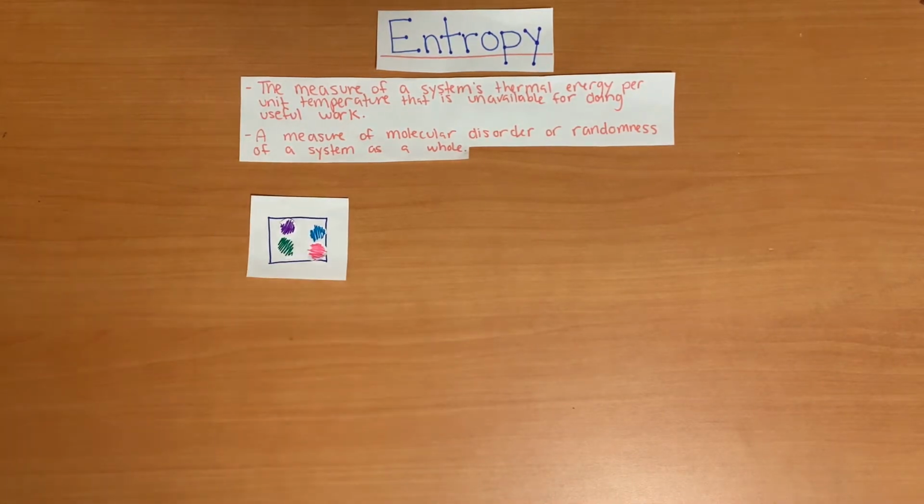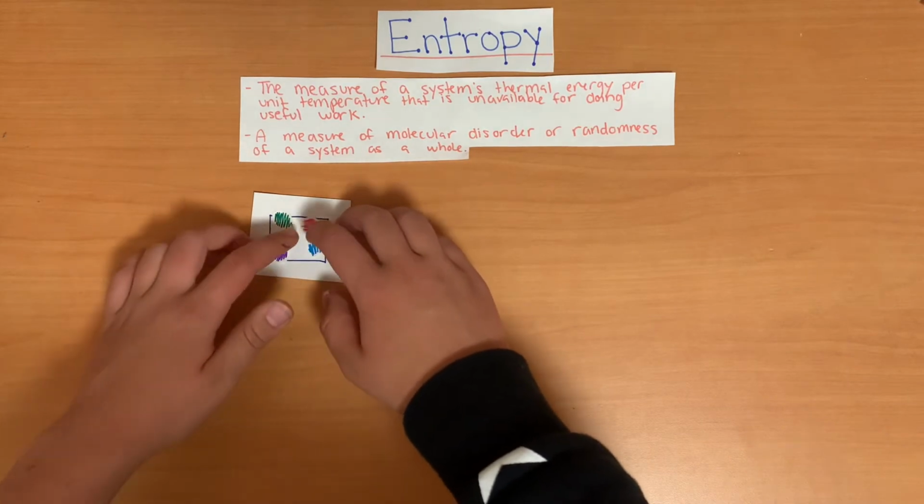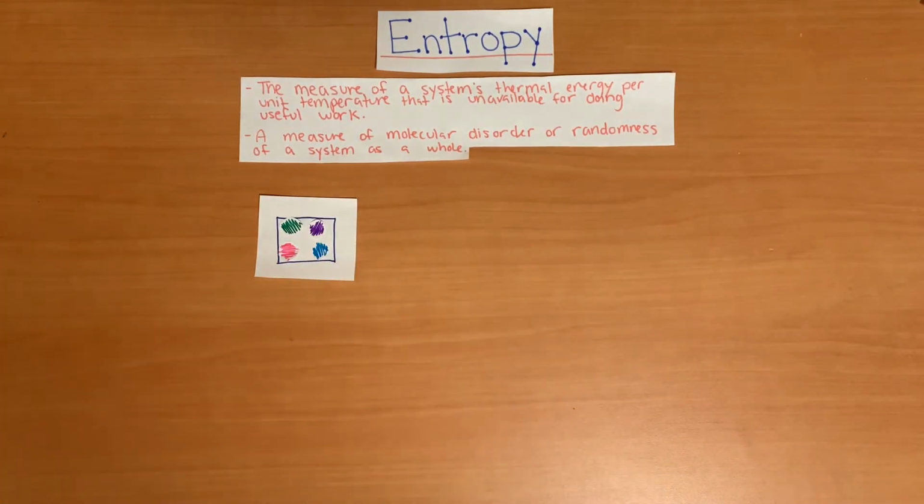Let's take a look at this diagram. There are 4 molecules in a container. These 4 molecules can occupy different positions in different orders at any given time. Right now you see them in this formation, but they can also look like this, or any other order you can think of. That is because of entropy.